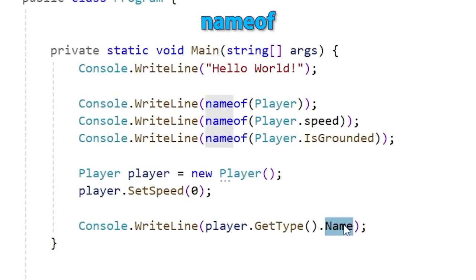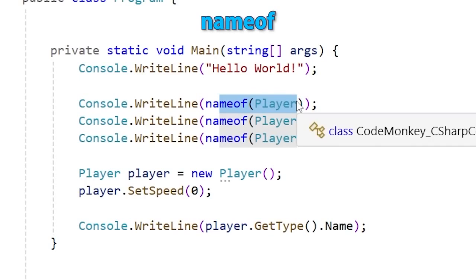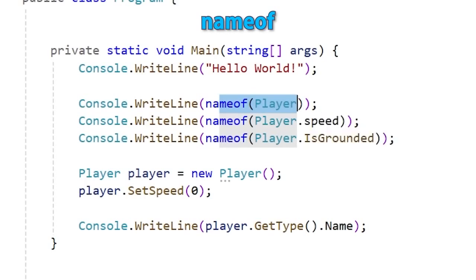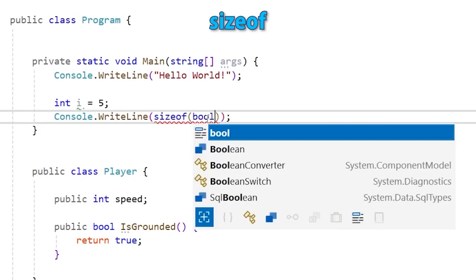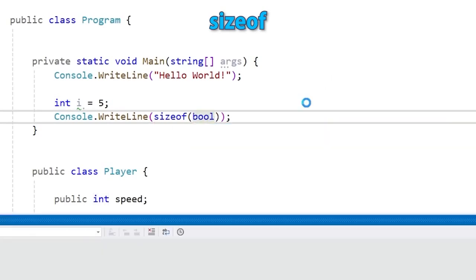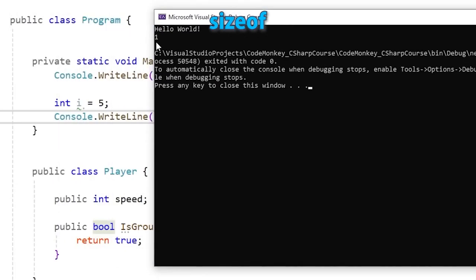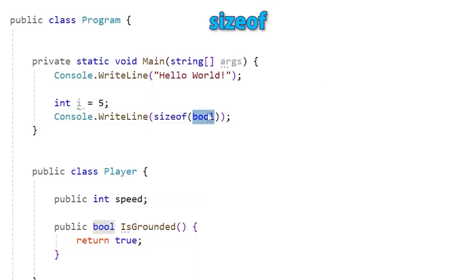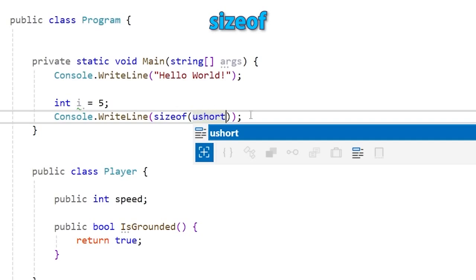Then a lecture on nameof. This one helps you get a string name for some kind of type. This is really useful to help you avoid strings in your code. Next is the sizeof operator. This one lets you get the size of your types. Like for example, you can see how an int is 4 bytes, a short is 2 bytes, and a byte is just a single byte. So this helps you know how much memory your code will use.